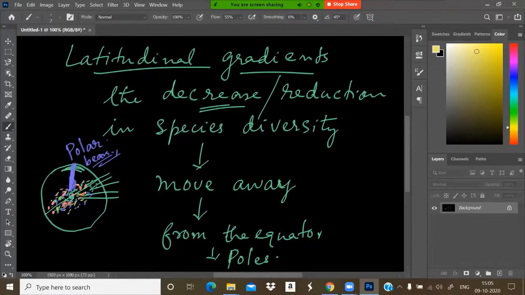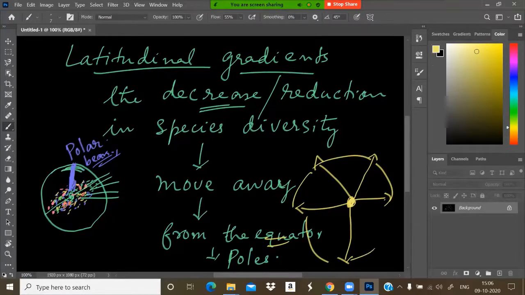But when we move away from the equator to the poles, we can see only some specific organisms in the polar area. Is it so? Is it like that? So that is latitudinal gradients. That is because of the temperature.